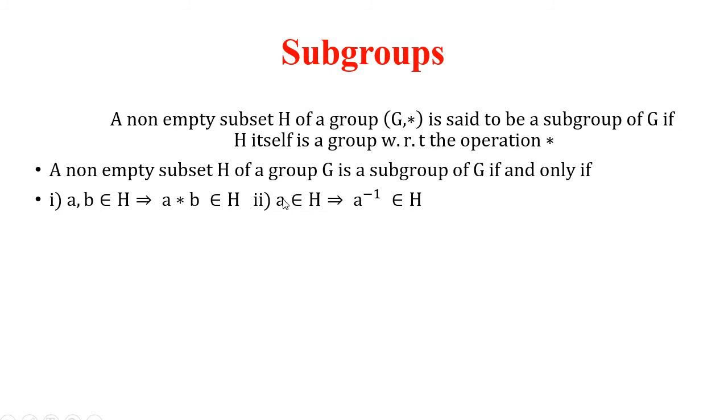If any element A you take in H, H must also contain its inverse element. If these two conditions are satisfied, then H is proved to be a subgroup of G.